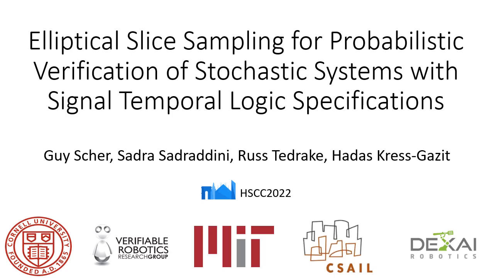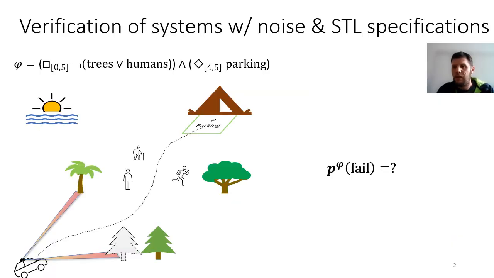Let's dive right in. If we want to deploy robotic systems out in the wild, we must formally guarantee that they are safe and that they'll do their job, especially in safety-critical applications. Of course, verifying on real hardware is impractical. We cannot test enough possible scenarios, it takes too long, and the cost of failures is too high.